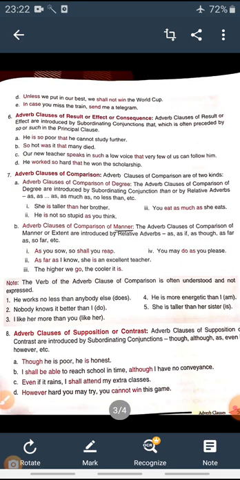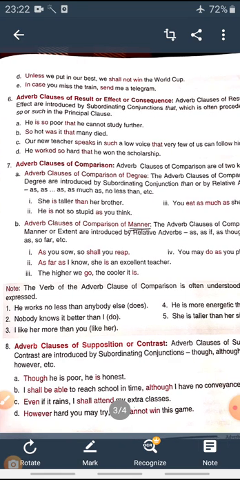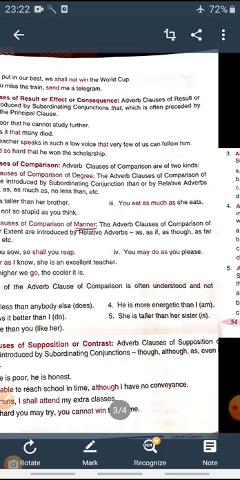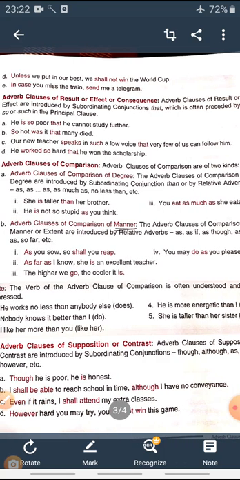Coming to the next type, the sixth type, that is adverb clause of result, effect, or consequence. Whatever action we do will get a result. That is the adverb clause of result. The word used for adverb clause of result is that, which is often preceded by so or such in the principal clause.